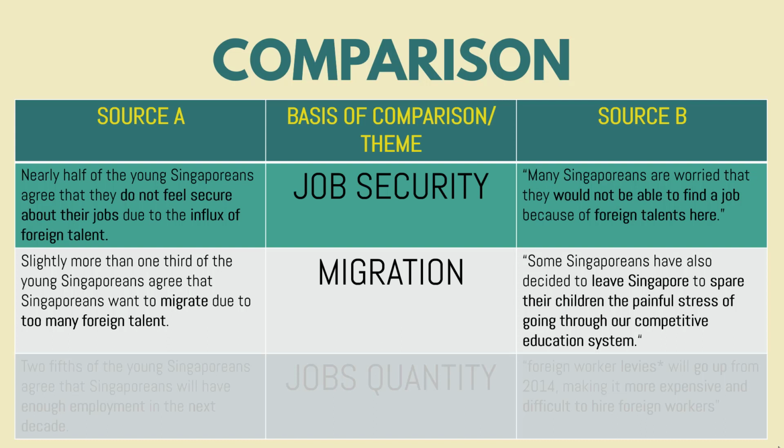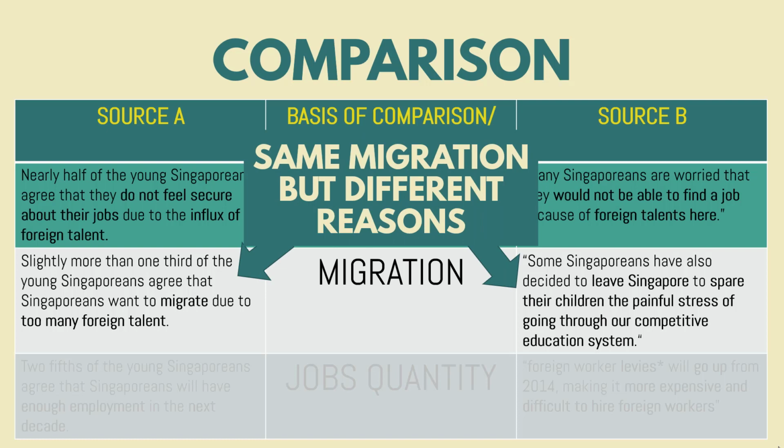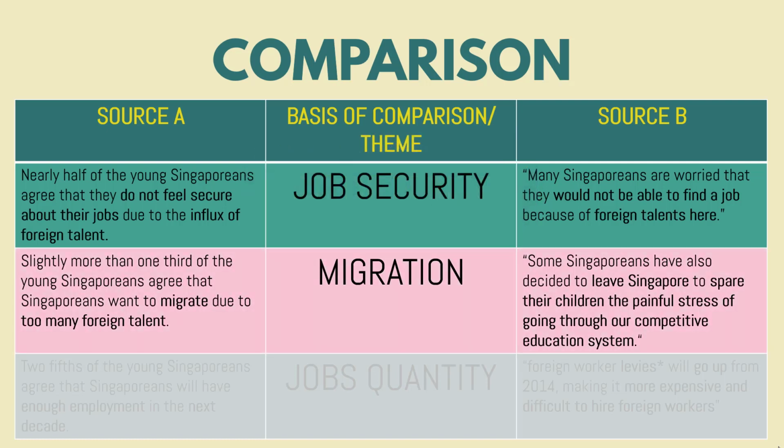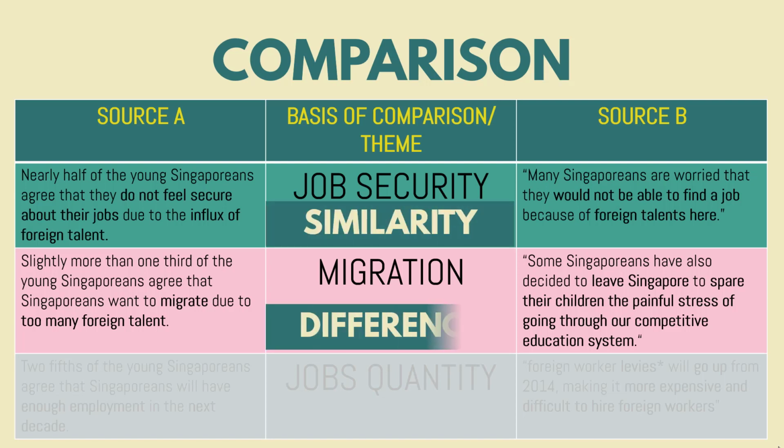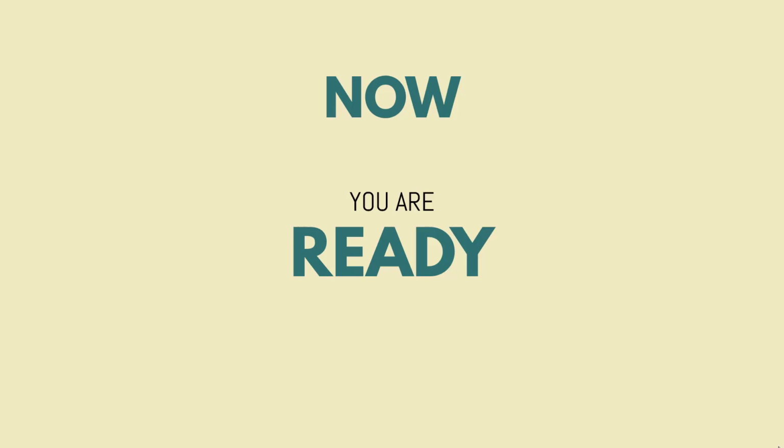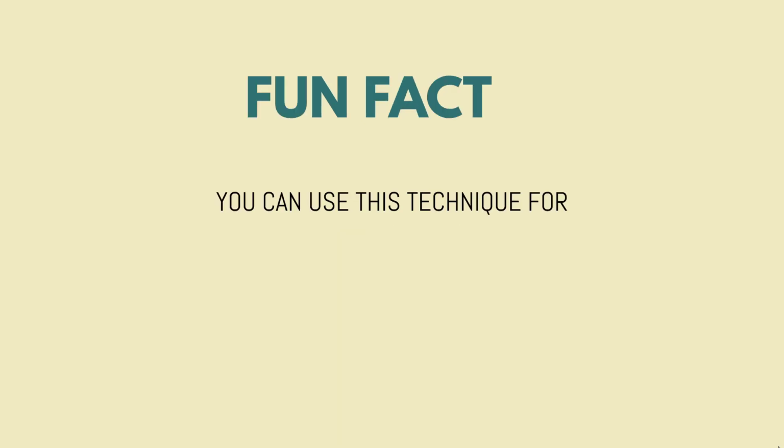Next, we talk about migration. They are both agreeing to leave Singapore, but for different reasons. First is because of too many foreign talents. In source B, we are talking about the painful stress of going through the competitive education system in Singapore. So this will be different. Singaporeans are migrating due to different reasons, and the first one will be a similarity, the second will be a difference. And there we are ready. We are ready for the next step where we start to write and craft our answers. So fun fact, you can use this for assertion.